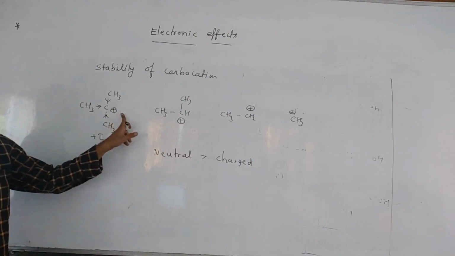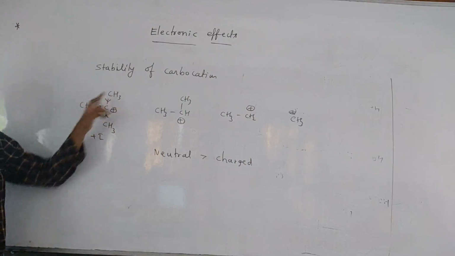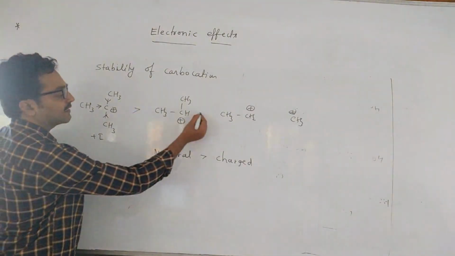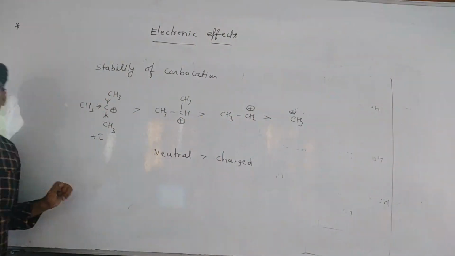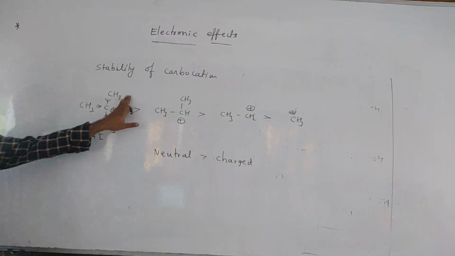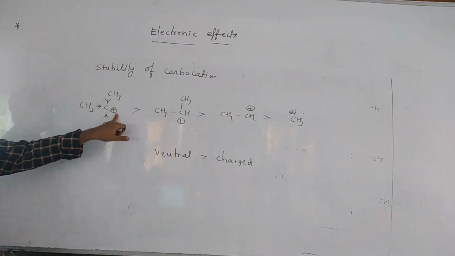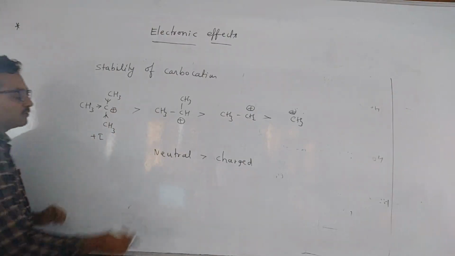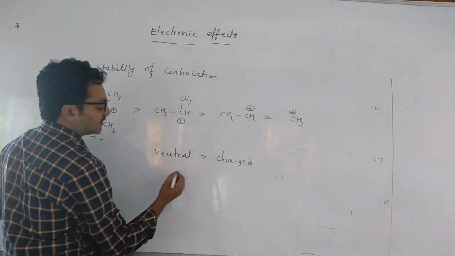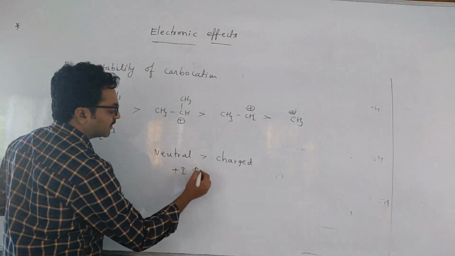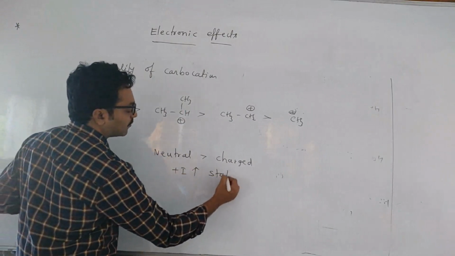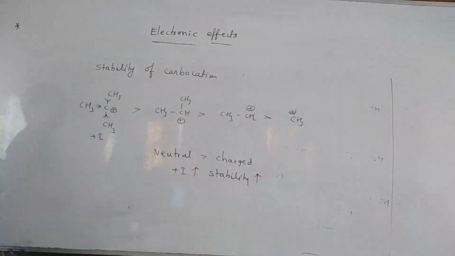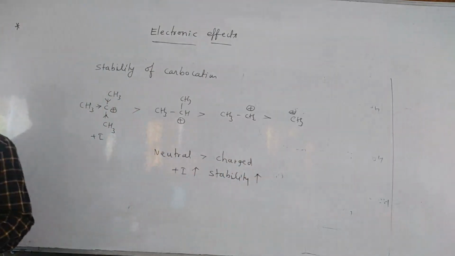So here in the third case, 3 methyl groups are there, so more decrement will be here. That is the reason 3 degree is greater than 2 degree greater than 1 degree. So what should we say? Any factor which decreases the positive charge will increase the stability. That's it. Fine. So neutral is greater than charged. As plus I effect groups increase, stability of the carbocations increases.